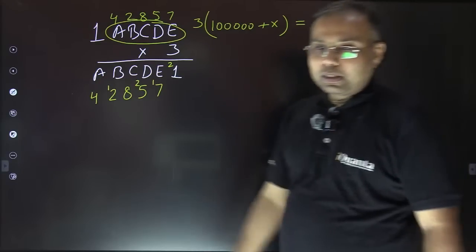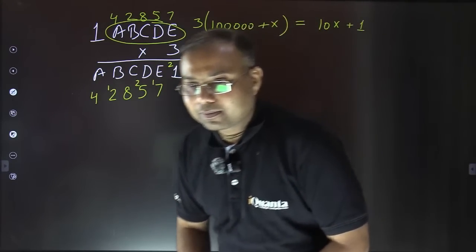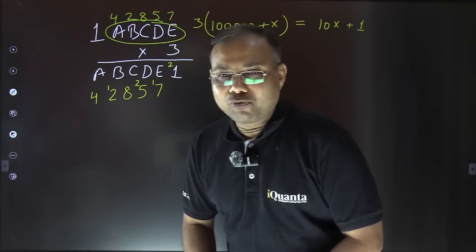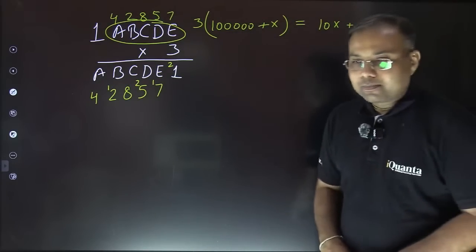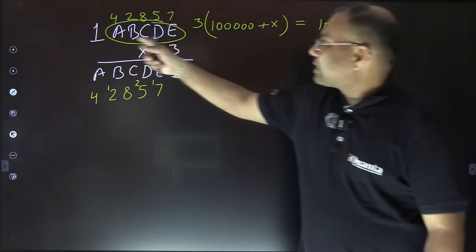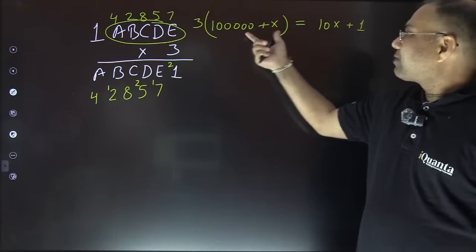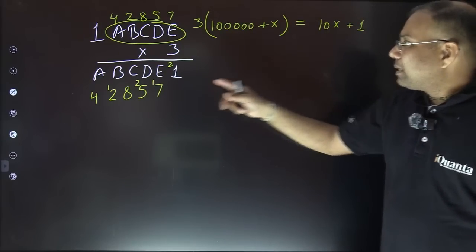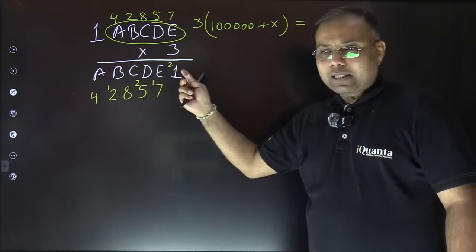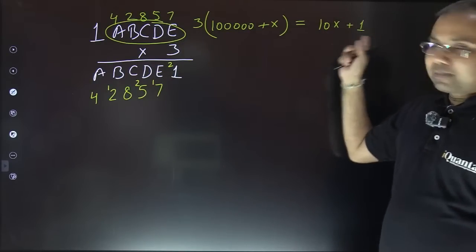Yes or no? Is this equation fine? Using place value, we have written just this equation. So 3 times 1 lakh plus x, where we have assumed this complete number to be x, comes out equal to x followed by 1, that means 10x plus 1.